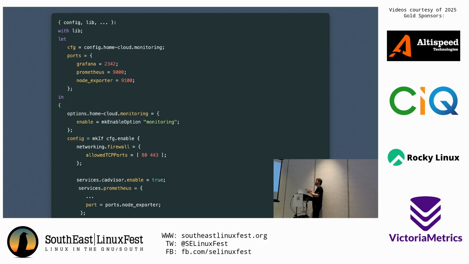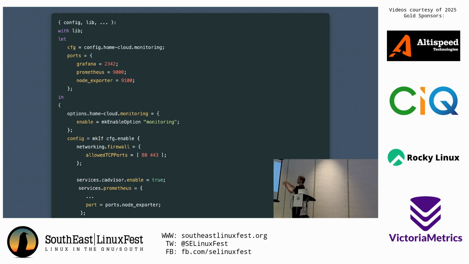So say you want something like CAdvisor or Grafana or Prometheus or GitLab, a lot of these things just have a configuration variable that's just enabled, and you say turn it on, and it will turn it on. And then you can also define your own modules with these configuration options, right?